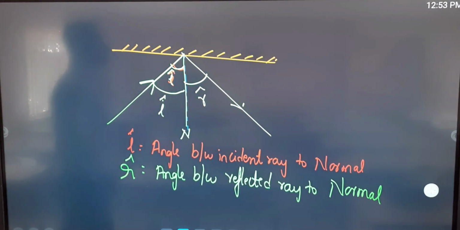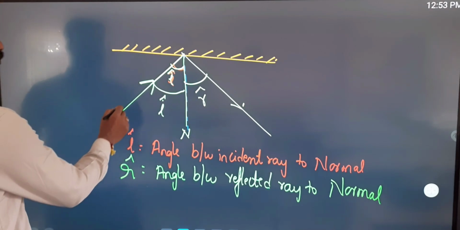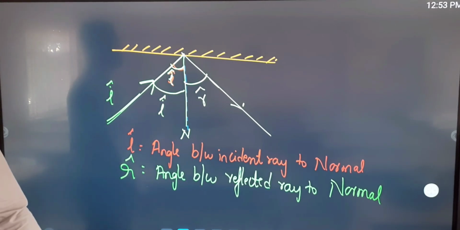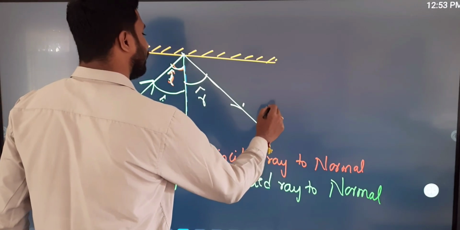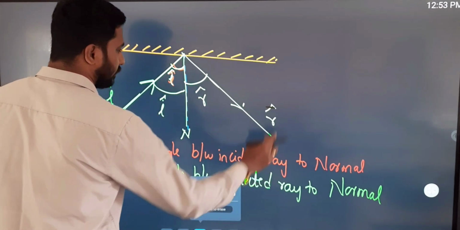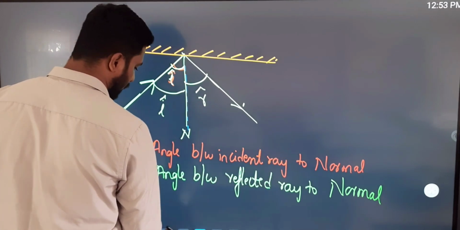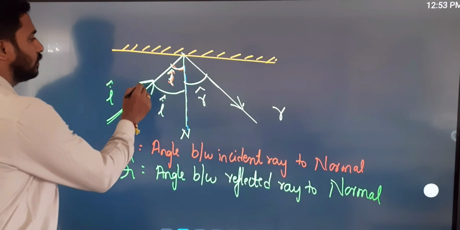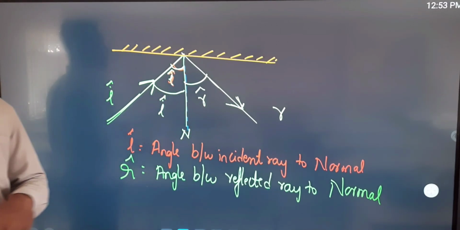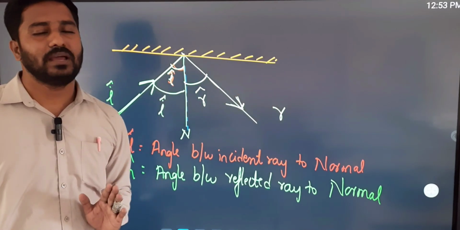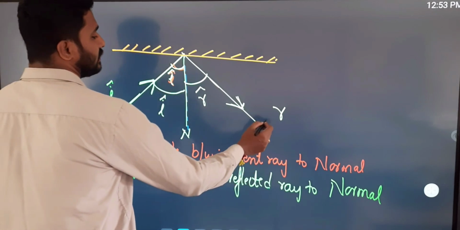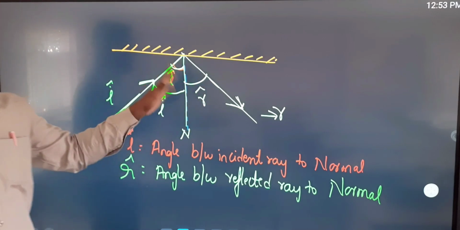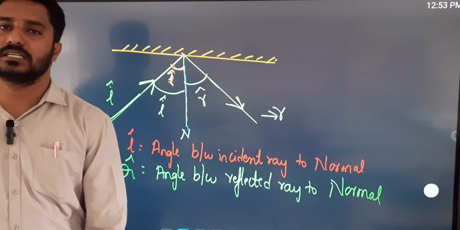Okay, so then I asked you in the exams, what is this called? Incident ray is represented by I, and reflected ray is represented by R. You have to remember to put an arrow mark while representing any ray. So reflected ray is represented by R, angle of incidence is represented by I cap, and angle of reflection is represented by R cap.